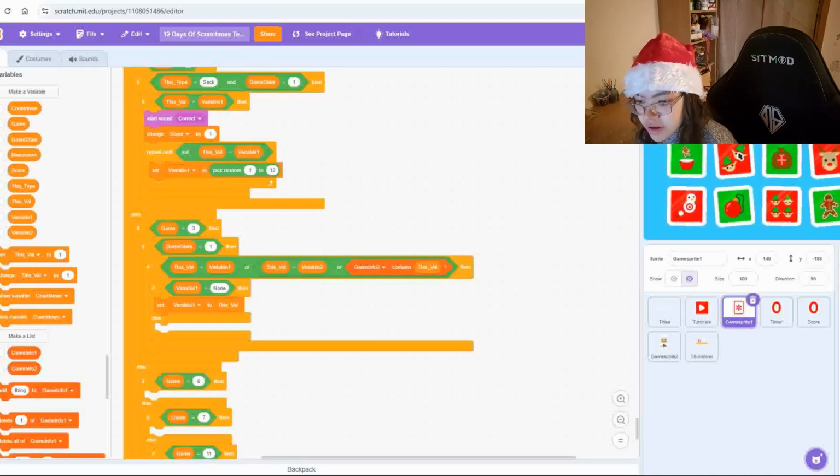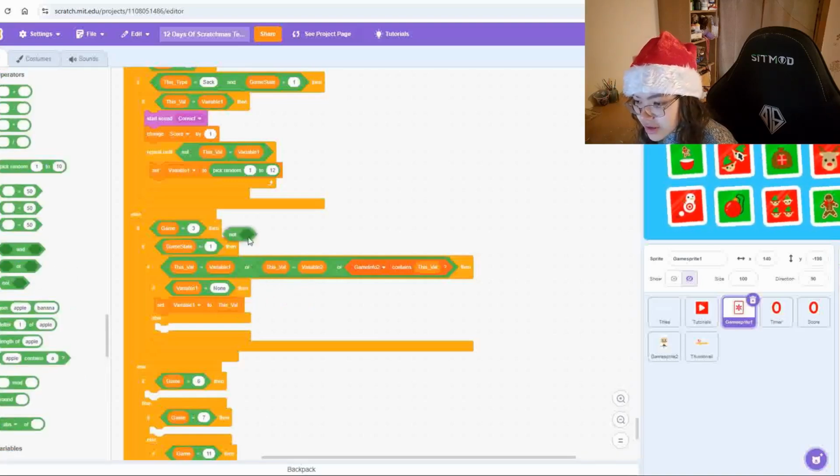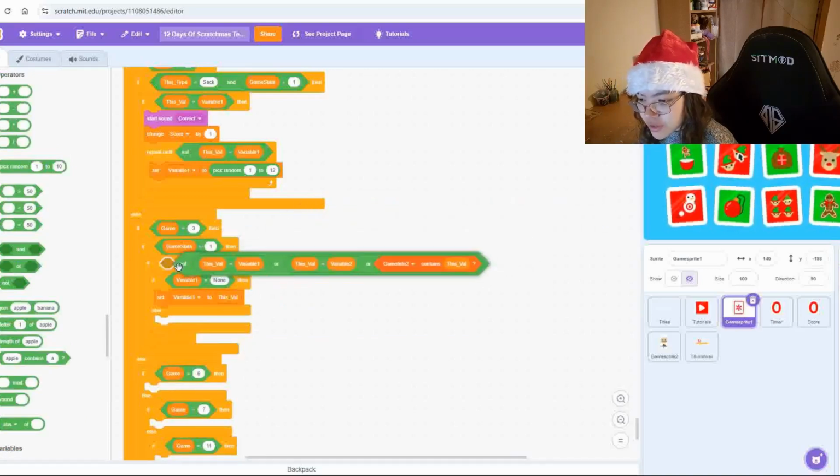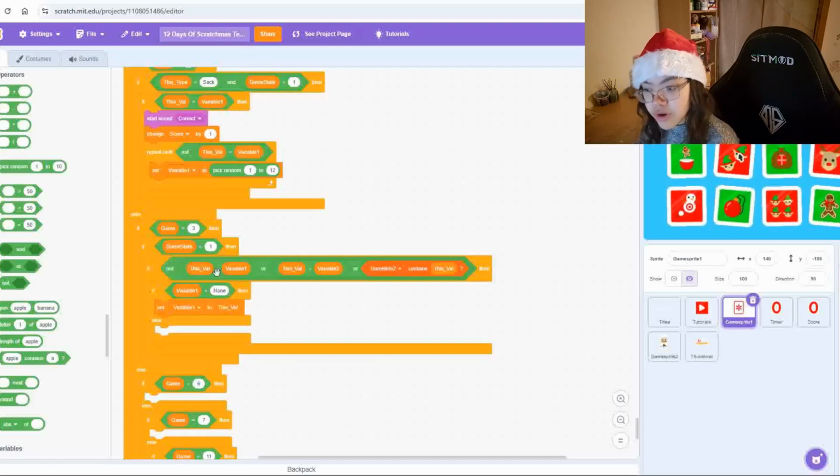Okay, and just need to check that this entire condition should actually be in a not operator, sorry, so it should be not this value is equal to variable 1 or this value, so on. So it should always be not just those values.